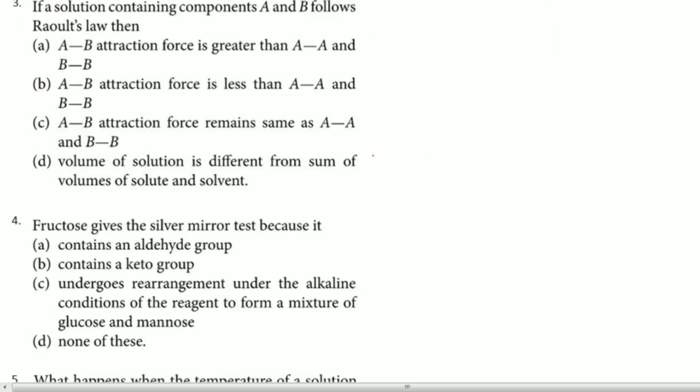Third question: if the solution containing components A and B follows Raoult's law. See, Raoult's law is used for only ideal solution, ideal solution in which attractive forces remain the same. Because of that reason, remember, answer for this question is C.